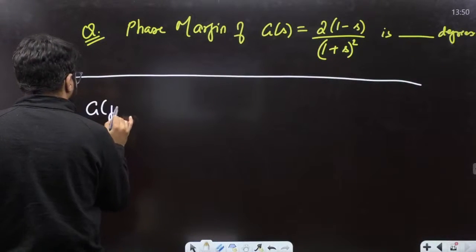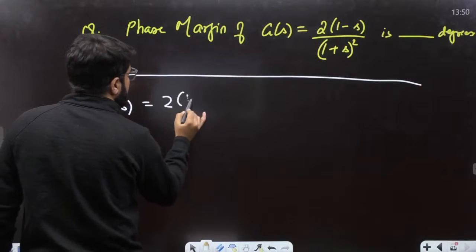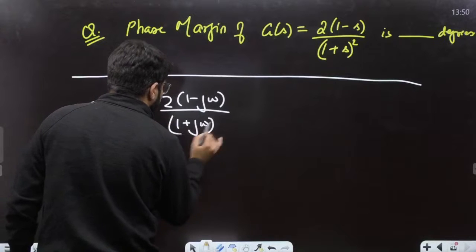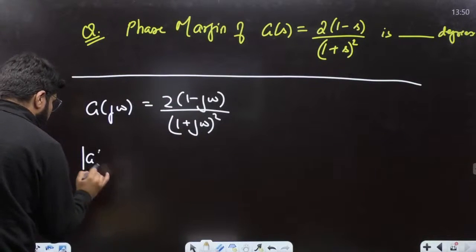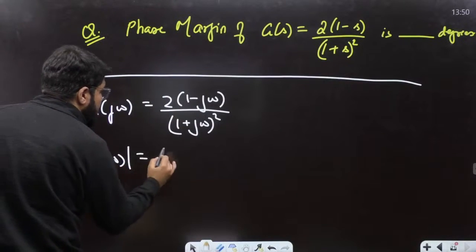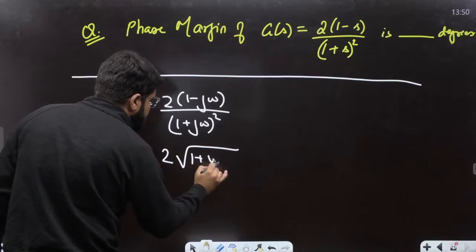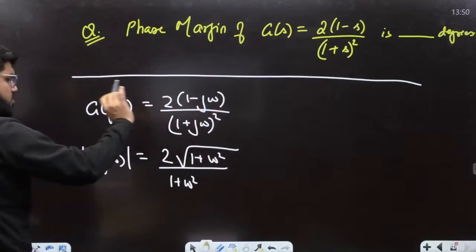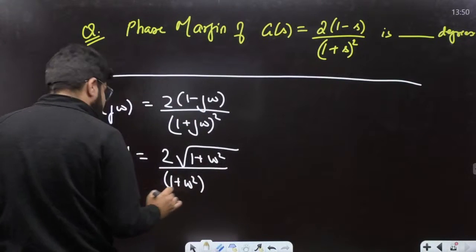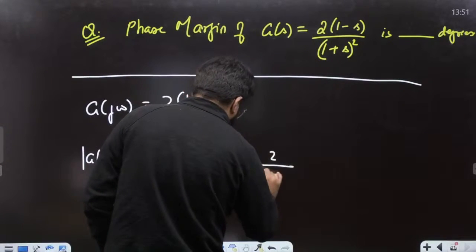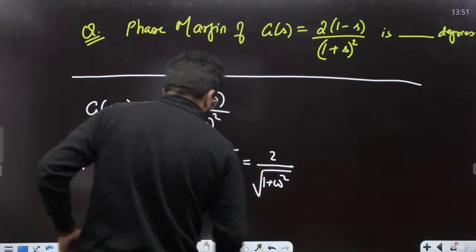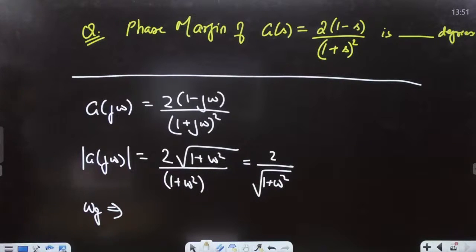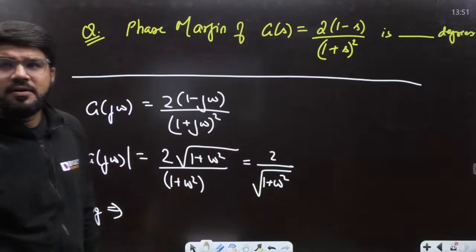Tell me, dear. So G(j omega) is twice of (1 minus j omega) upon (1 plus j omega) whole square. So if I want to talk about mod G(j omega), that is twice of under root of (1 plus omega square) upon (1 plus omega square), under root and square cancel, the 1 plus omega square. Or I can say the magnitude is 2 divided by under root of 1 plus omega square, right? So if I want to find the gain crossover frequency, okay.